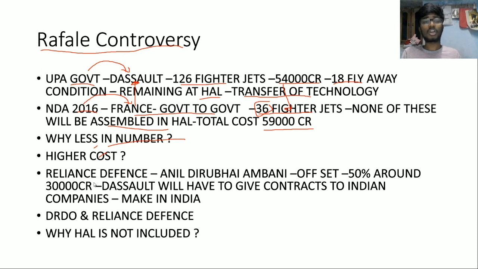And another major controversy is that here we have something called the offset clause. What is this offset clause? This is around a 60,000 crore deal, and out of this, half, around 30,000, has to be given by Dassault to Indian companies. Like the contract has to be given to Indian companies, and to which Indian companies has Dassault given contracts? It has given contracts to DRDO and Reliance Defense.